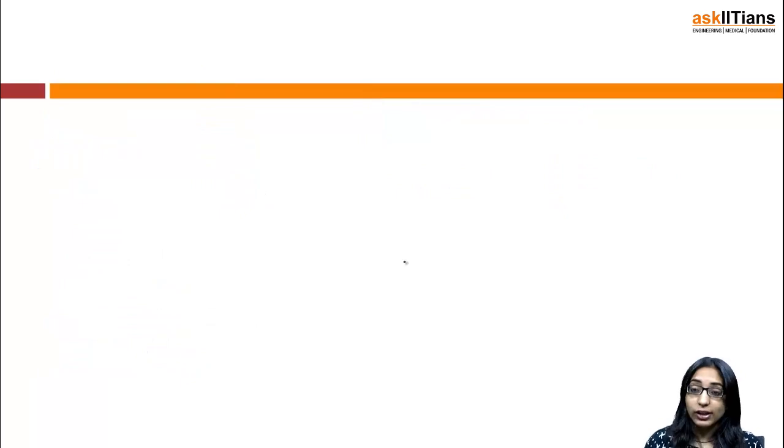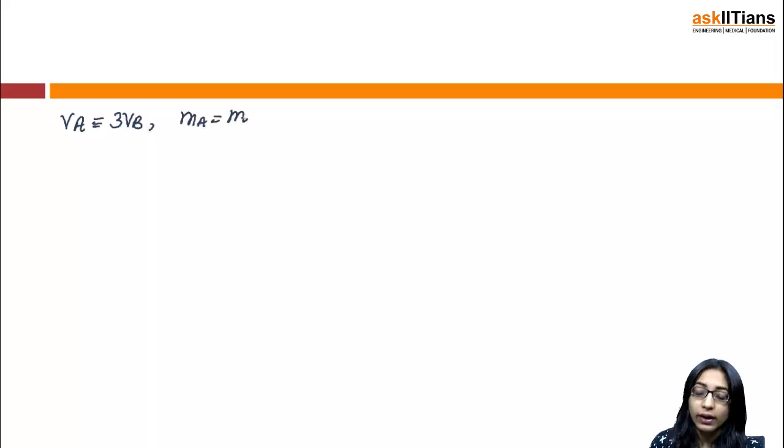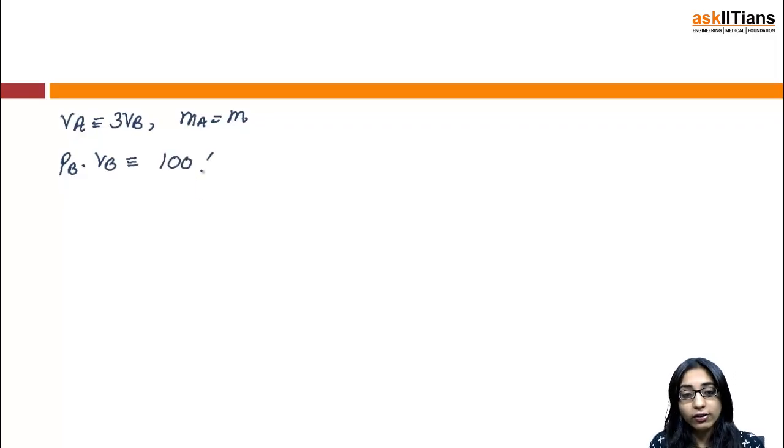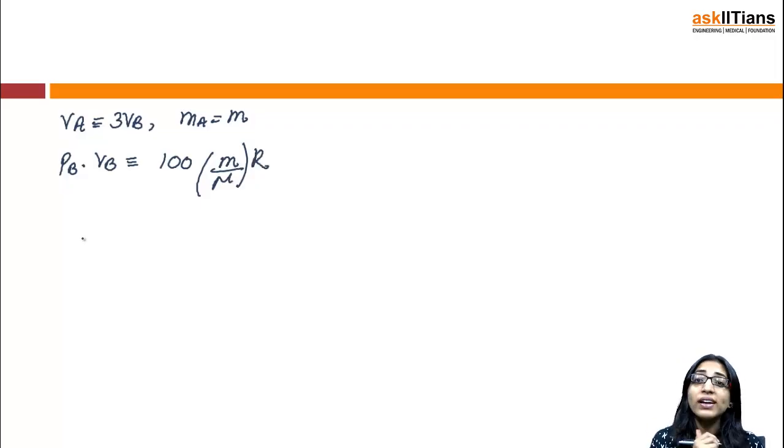Moreover, since the volume of A is 3 times the volume of B and the mass of A is M, I can write the same thing for the gas in vessel B: PB into VB is equal to 500 into M by capital M into R. Why am I doing it?